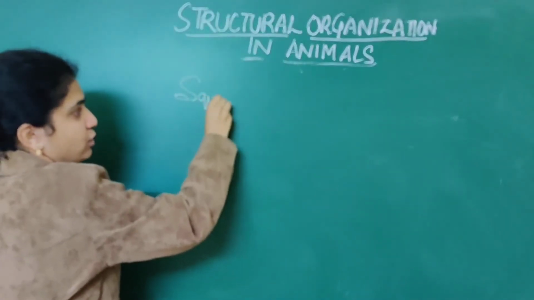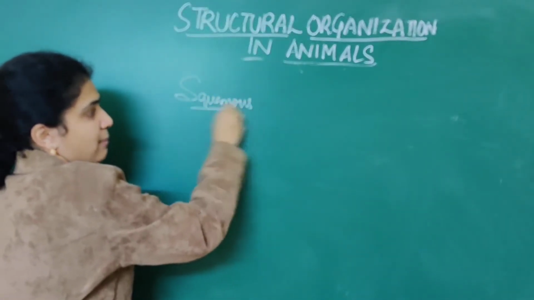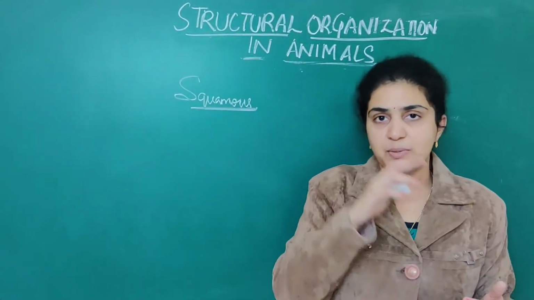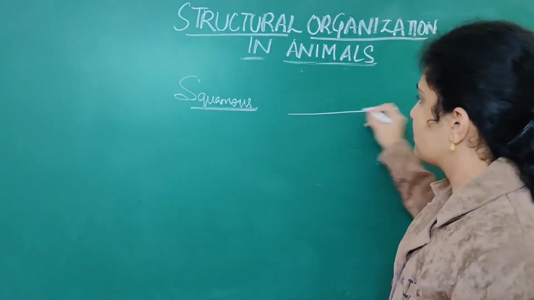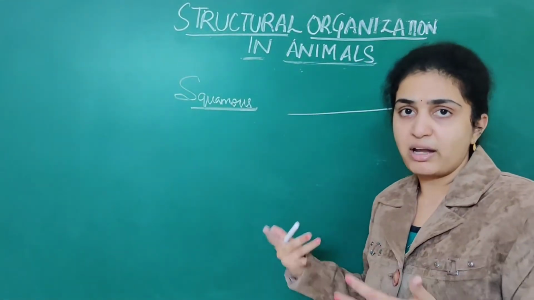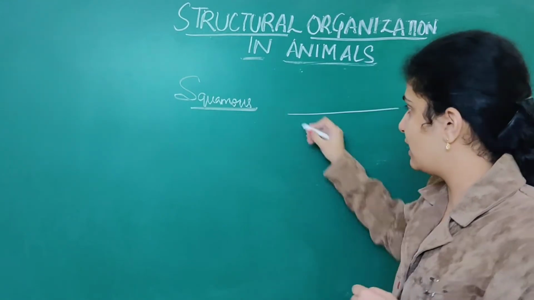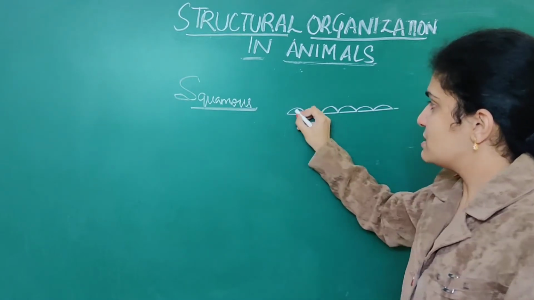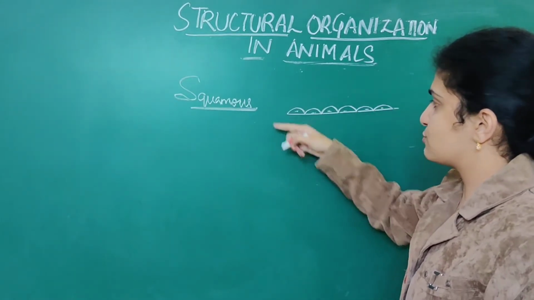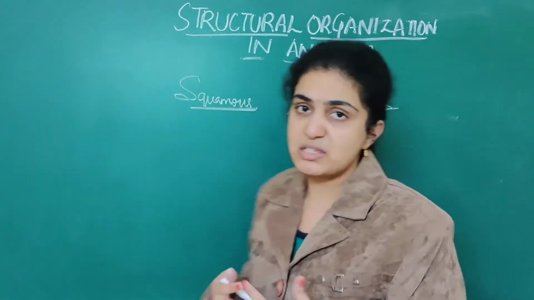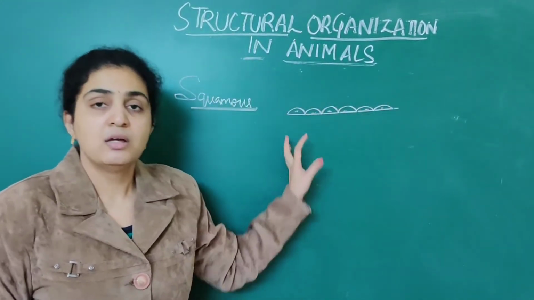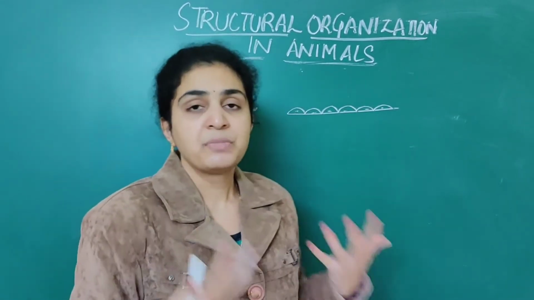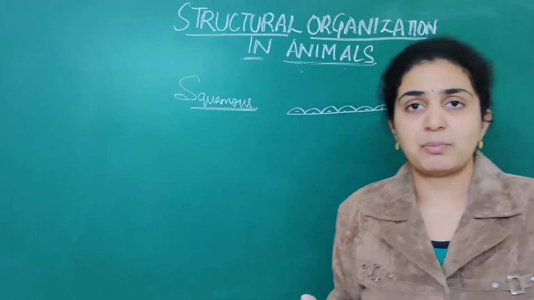First one I have told you is squamous. Simple epithelium means, as I just said, only one layer is present. For everything I am saying now, only one layer is present. Suppose like this, this is squamous epithelium. They all are in the squamous shape, like this shape they will be there. This is called squamous epithelium. By shape only we should differentiate between all these types of epithelium.